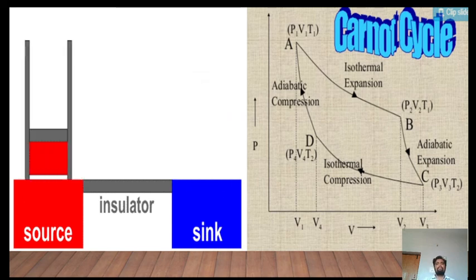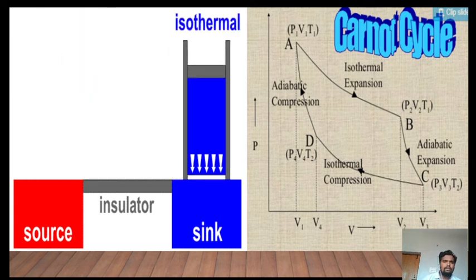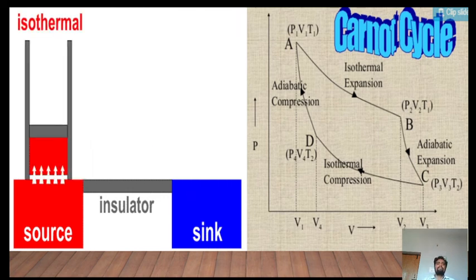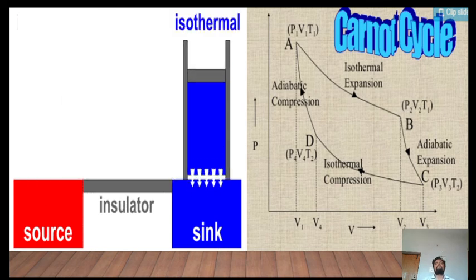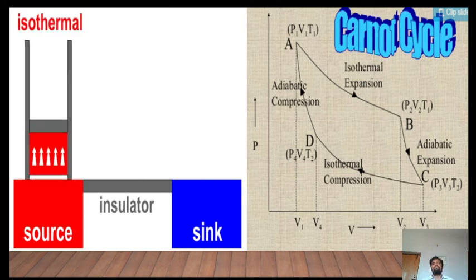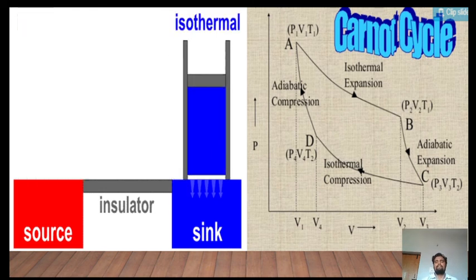In the third step, we place the working substance on the sink so that a certain amount of heat energy is given to the sink, and there will be isothermal compression. After that, there will be adiabatic compression. This is how the system, starting at point A, finally reaches the same point after a series of thermodynamic processes. So this is one complete Carnot cycle.